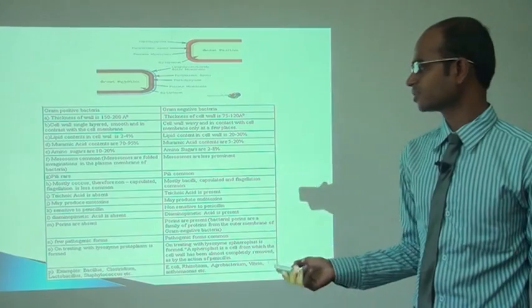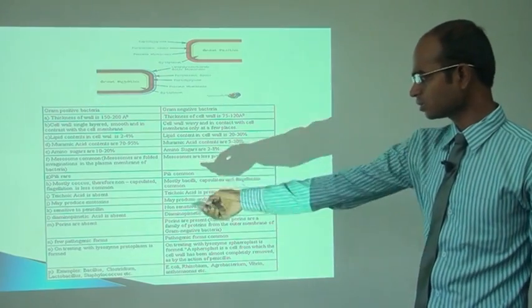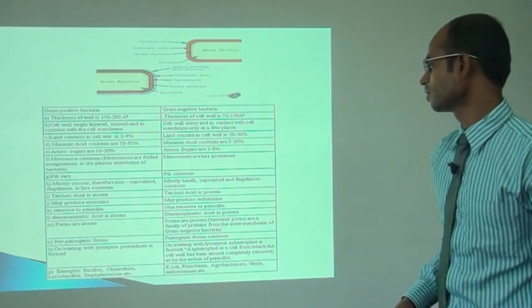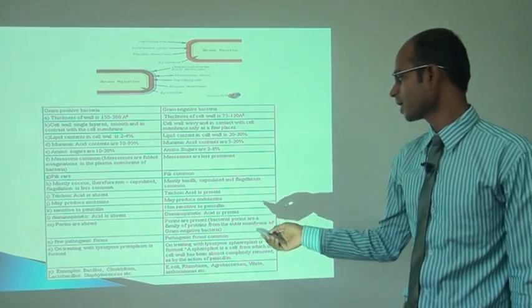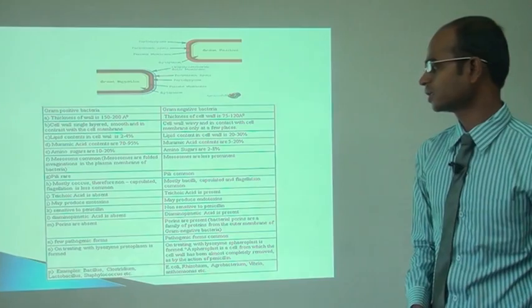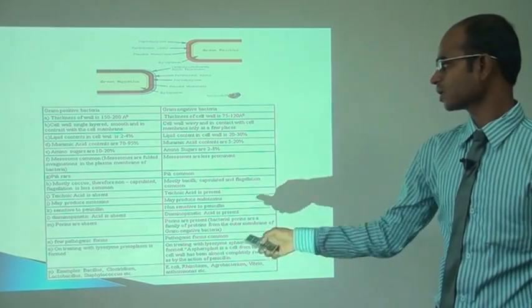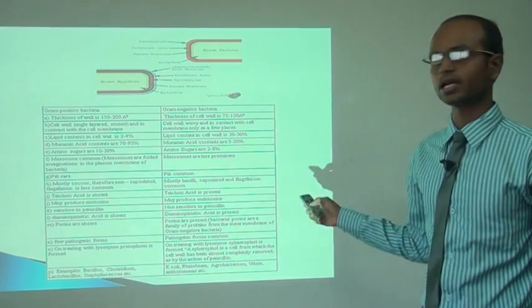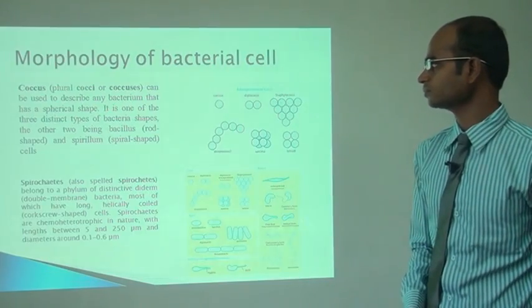In another difference, we can say that gram-positive bacteria are sensitive to penicillin, whereas gram-negative bacteria are non-sensitive to penicillin. So these are the differences between gram-positive bacteria and gram-negative bacteria.